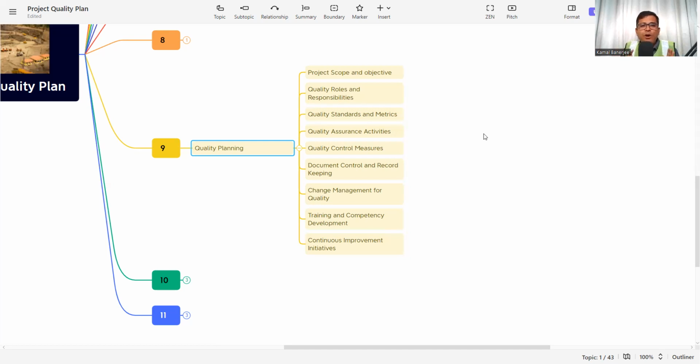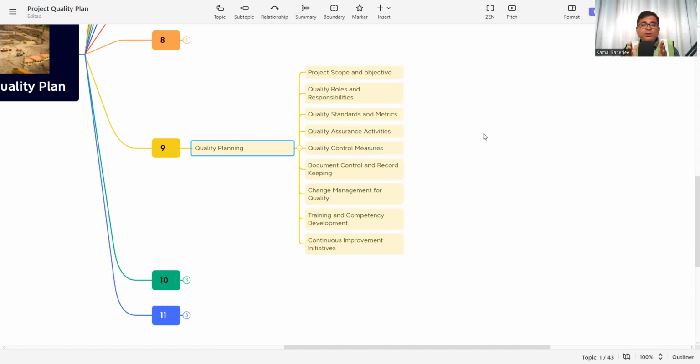Then change management for quality. There may be changes by the client or the consultant during the project. So how will we deal with it whenever any change comes into the quality or the standard? That change management for quality also needs to be incorporated in the project quality plan. Then training and competency development. In any project, several people are working, and they may have come from other companies or other areas.